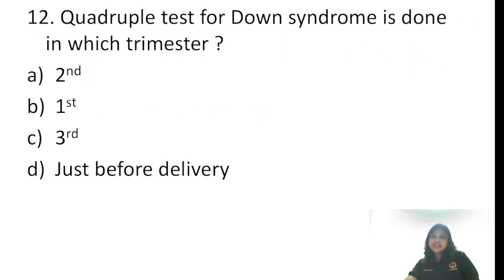Now, quadruple test for Down syndrome. Again, a very repeated and good question. It is done in which trimester? The answer will be second trimester.